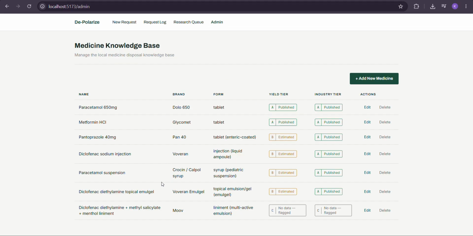I can integrate the database of the project on the names of the processes and different industries, and it will run the whole research engine on any medicine. It will find whether a medicine is economically feasible enough to be processed in this smart destruction method, so that we can extract the most out of the medicine and then destroy the remaining waste, or whether we should just destroy the medicine.